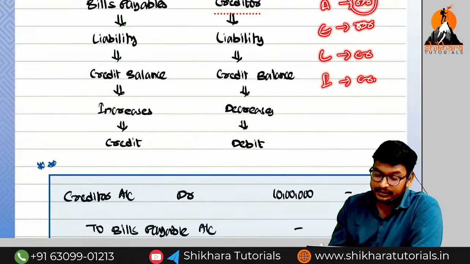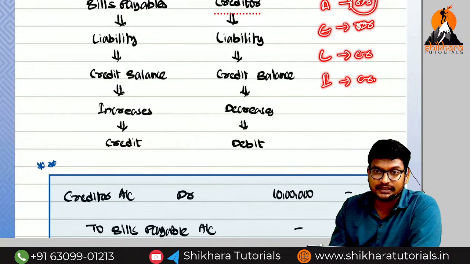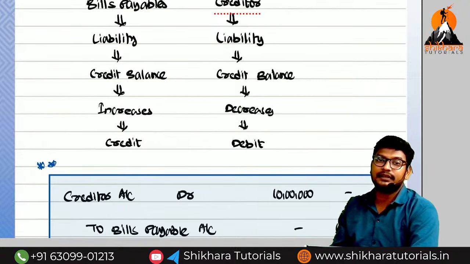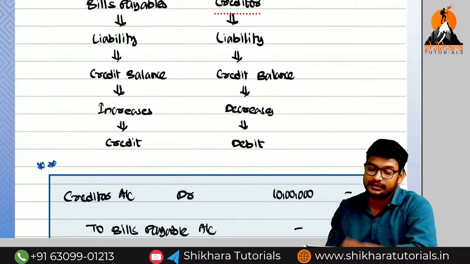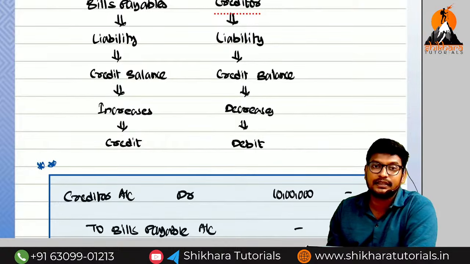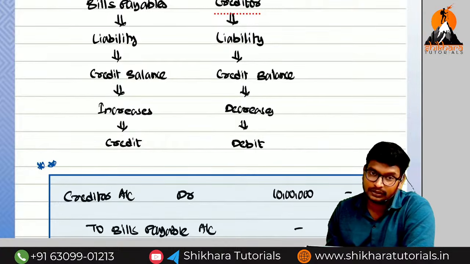If the debit balance increases, debit. If the debit balance decreases, credit. If the credit balance increases, credit. If the credit balance decreases, debit. So what is the meaning of debit balance? In a particular account, debit side is more than the credit side. What is the meaning of credit balance? In a particular account, credit side is more than the debit side.